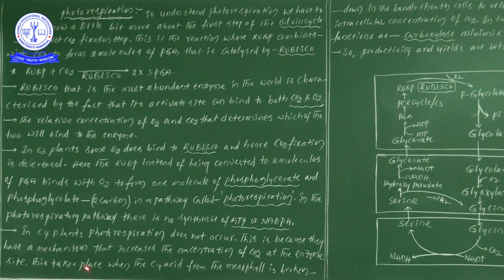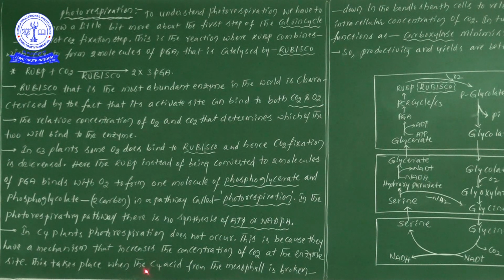Now this takes place when the C4 acid, the 4 carbon compound oxaloacetic acid, as we have already seen, from the mesophyll cell is broken down in the bundle sheath cells. Here the C4 compound is not oxaloacetic acid, take malic acid.